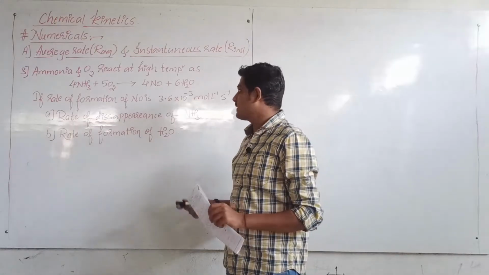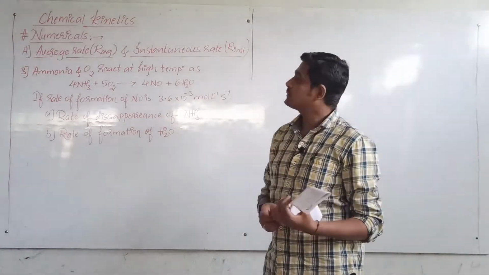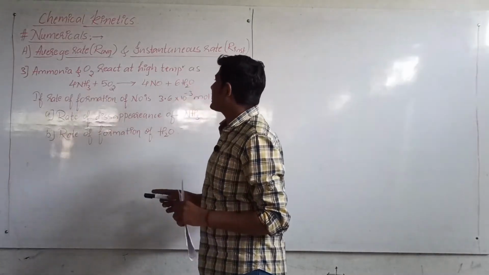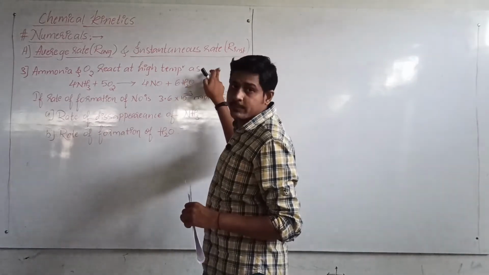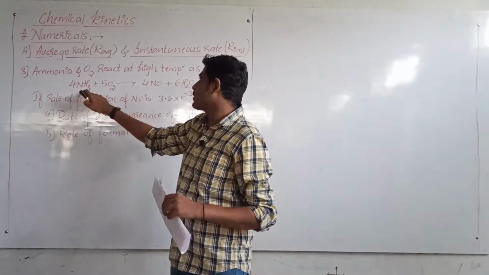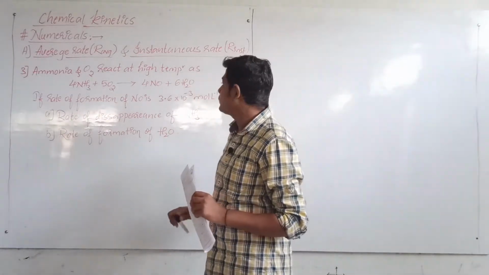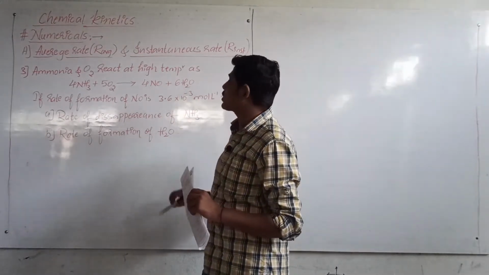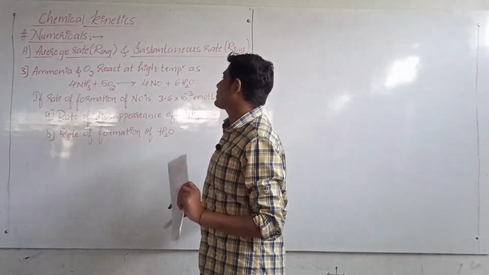Alright students, now we will see the third problem. Now the third problem is saying that ammonia and oxygen react at a higher temperature as follows: 4 moles of ammonia reacts with 5 moles of oxygen, giving you 4 moles of nitrogen monoxide and 6 moles of water. Then what else they have given?